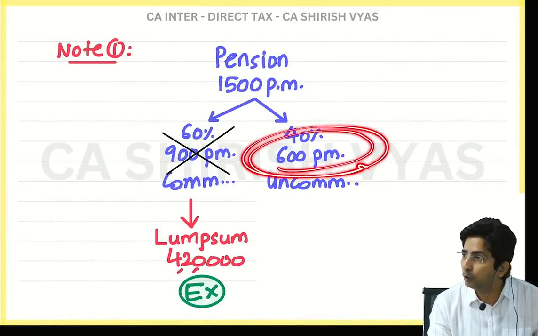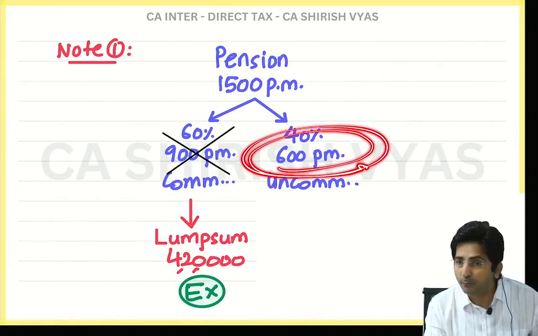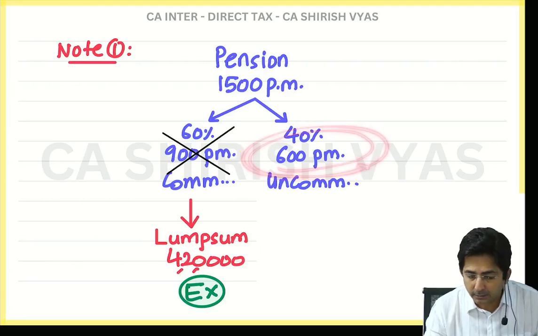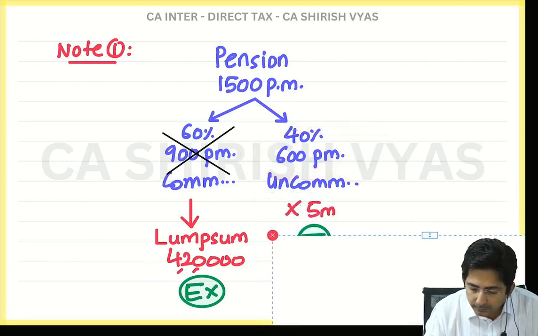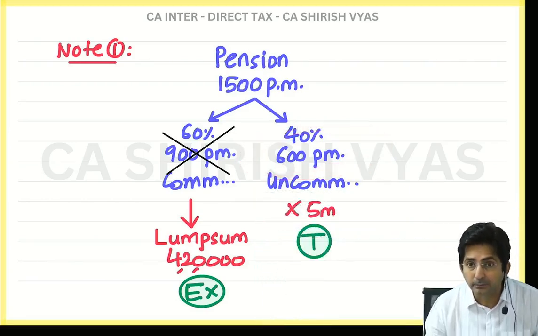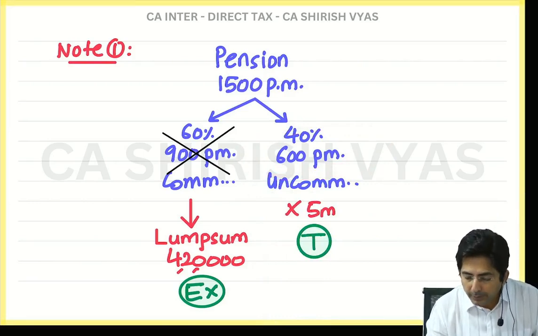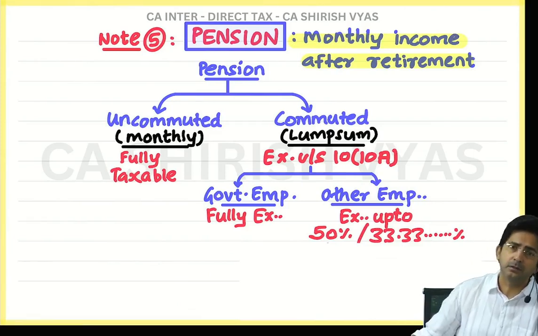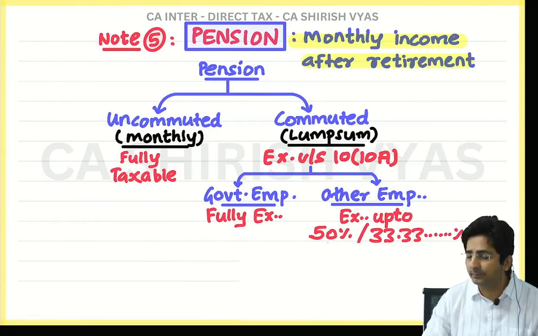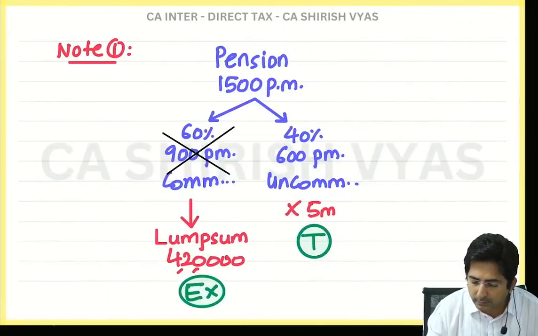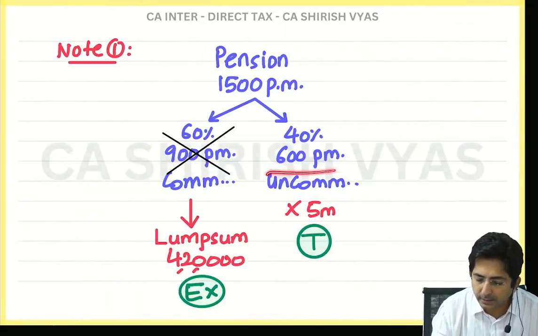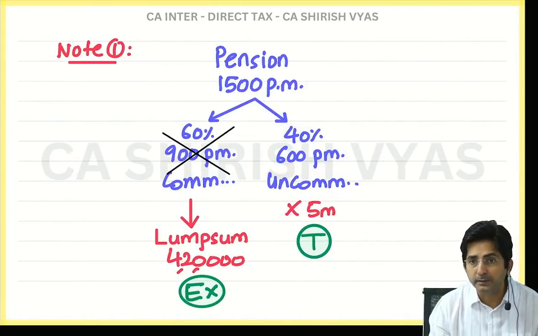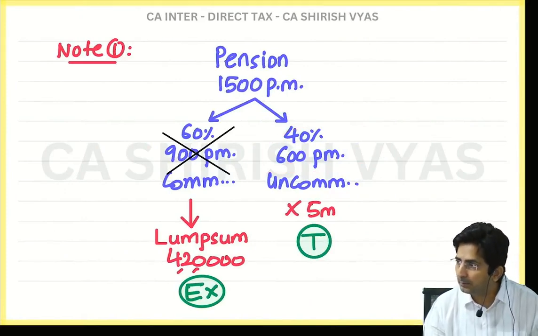So this 600 per month he will actually get through his life. But I don't want to prepare the statement of his life. I want to prepare the statement till March. So multiply by how many months? And this will be taxable. Tell me, how did I know this is taxable? Uncommuted is taxable. Commuted is exempt. So in my example, what is uncommuted? 600 per month multiplied by 5 months. So that will be taxable.